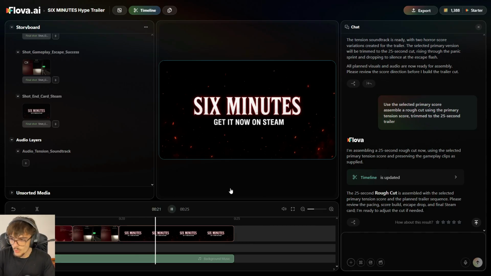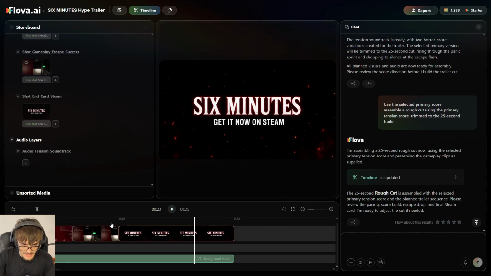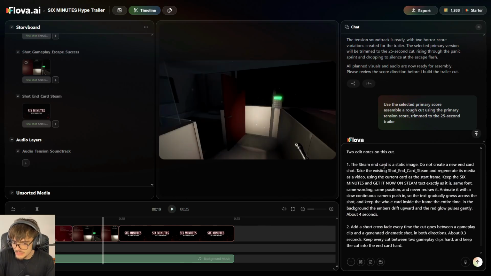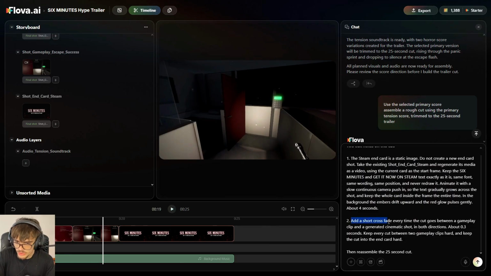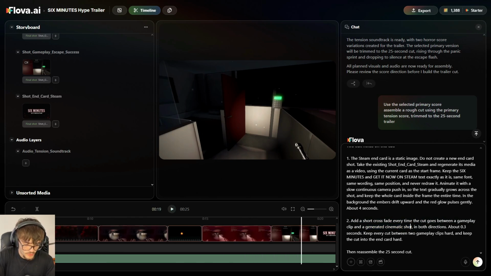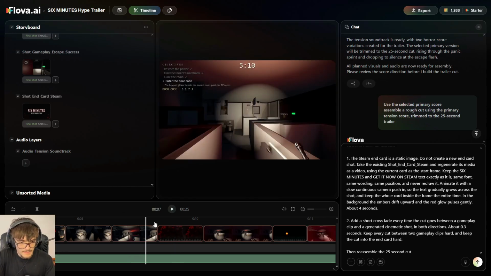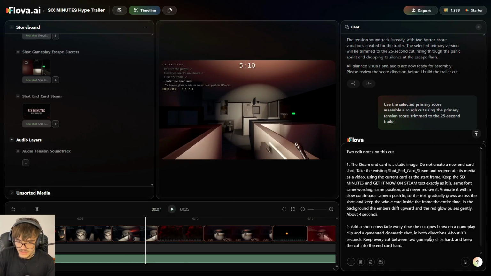The only thing that I think we could fix is that this image is static. It's basically an image, but it could be cool if the flames were moving around and also the text itself was not static. And another thing that I want to modify, that I also typed here in the prompt, is a short crossfade every time the cut goes between a gameplay clip and a generated cinematic shot. So for example, between this clip and this other clip, I think that a fade transition could look very interesting. So this prompt includes both things.